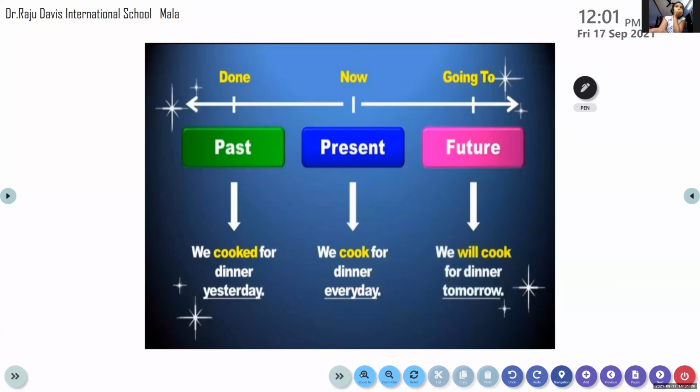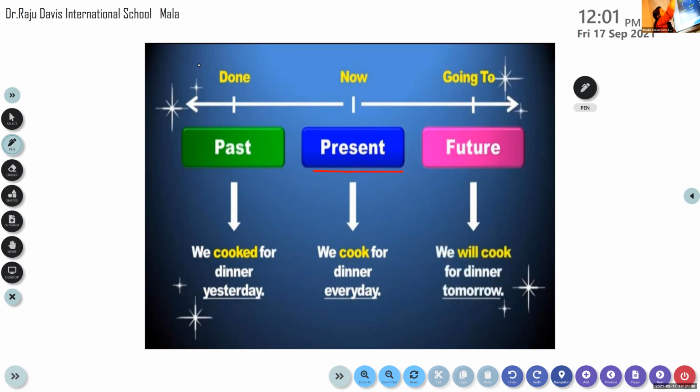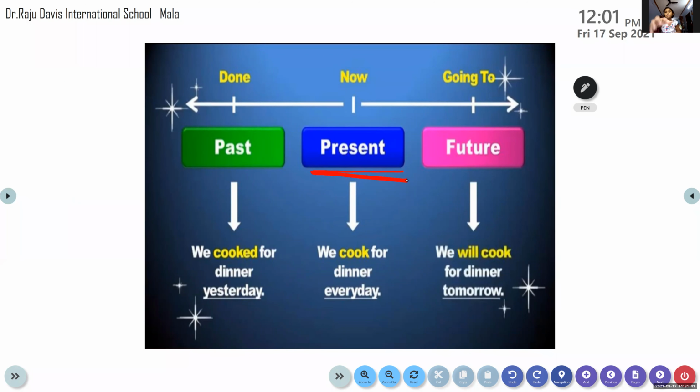So the first one is called the present tense. Present tense indicates an action that is happening now. It tells us an action that is happening now. Is that clear? Now, what is going on? The class is going on. You're listening to the class. Yes, that is the present tense. Clear to all of you?